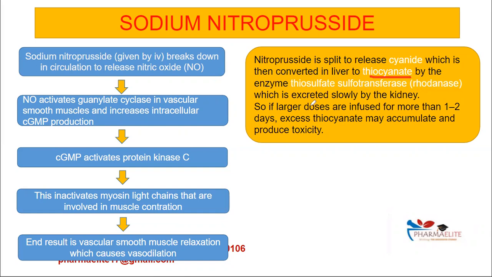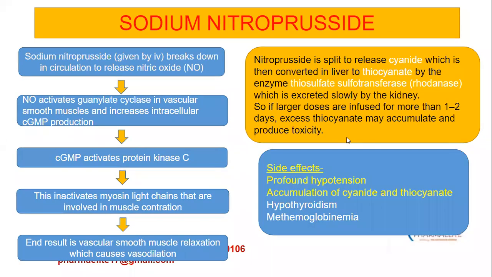Now this thiocyanate is excreted very slowly by the kidney. So if large doses of nitroprusside are given over a longer period of time, like for more than 1 to 2 days, then excess thiocyanate will accumulate inside the body and this will produce toxicity. Now this is very harmful because thiocyanate is neurotoxic in nature. So patients who have kidney problems like renal failure, if they take sodium nitroprusside, then excess thiocyanate will accumulate in their body, which will lead to neurotoxicity.